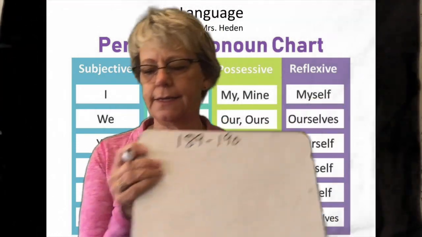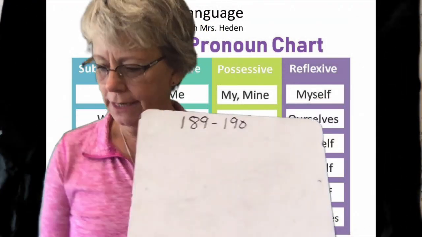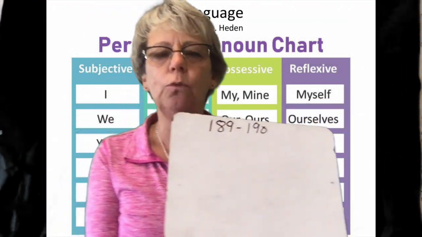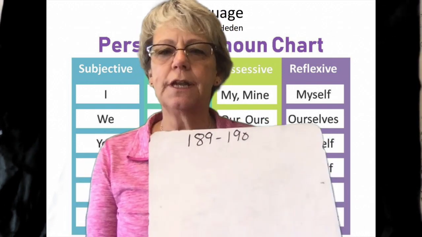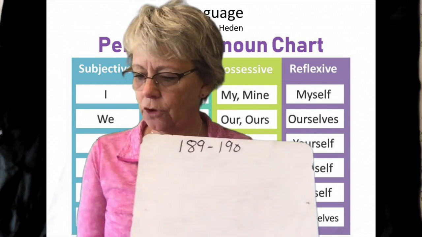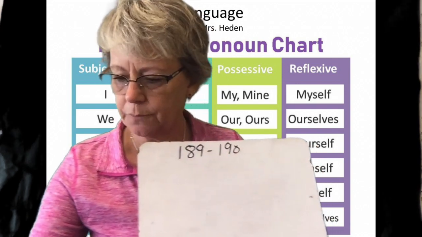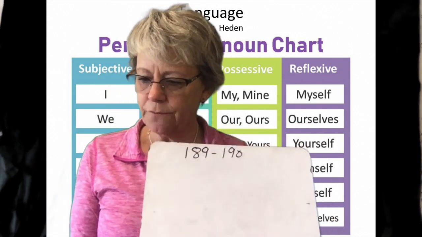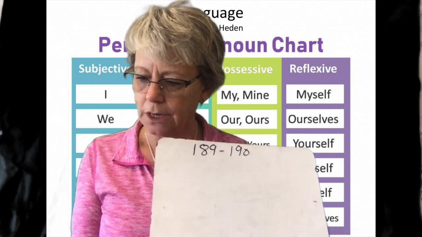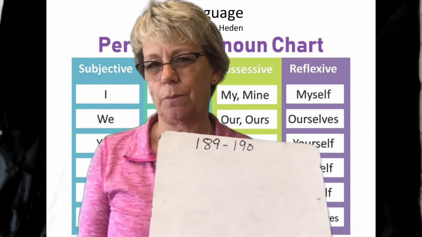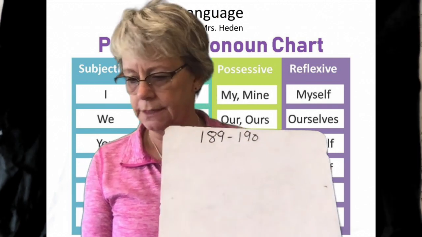Today we're working on linking verbs: am, is, are, was, and were. So let's read the directions at the top of page 189. Many verbs show the action of the subject in a sentence. Some verbs do not show action. That would be a linking verb: am, is, are, was, and were.